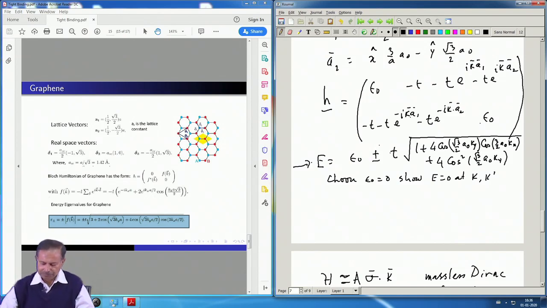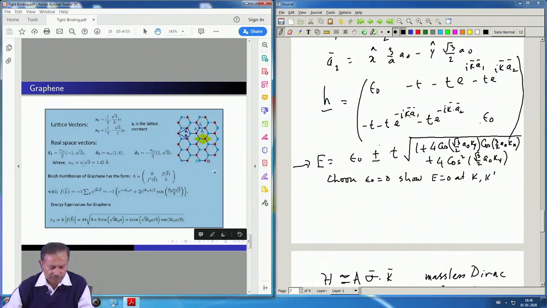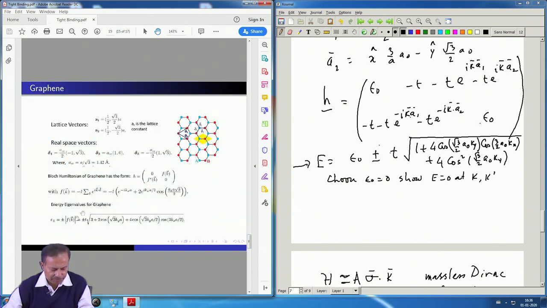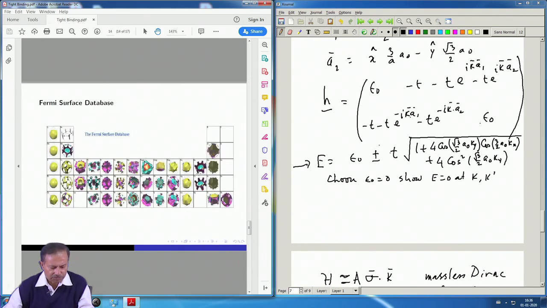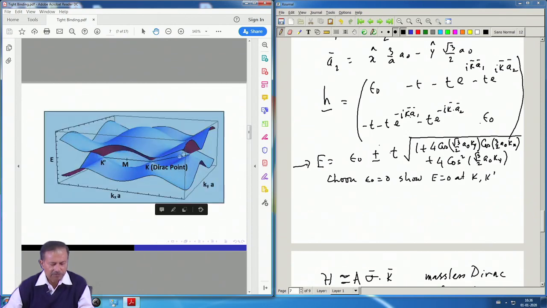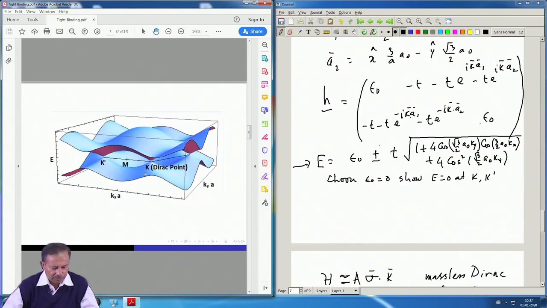So, one can then plot the wave function, and as we showed, the spectrum gives this kind of two states, one coming from the bonding contribution, another coming from the anti-bonding contribution.